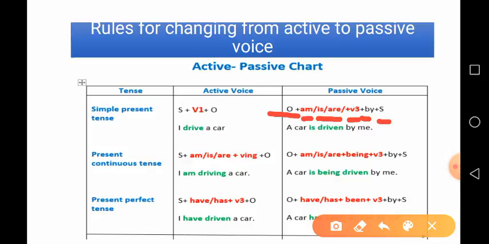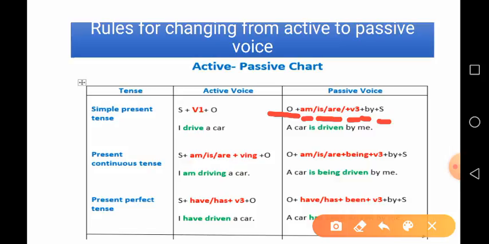If you focus on the structure of passive voice, you can see there is always object that comes first in the sentence, then helping verb, then V3.